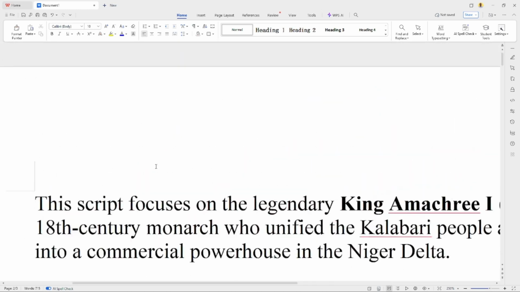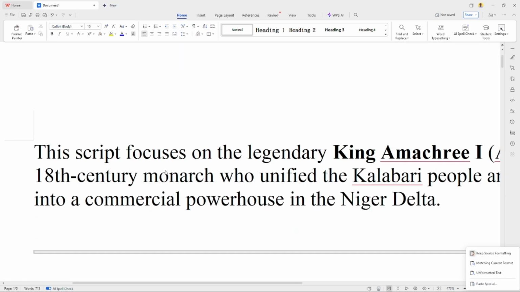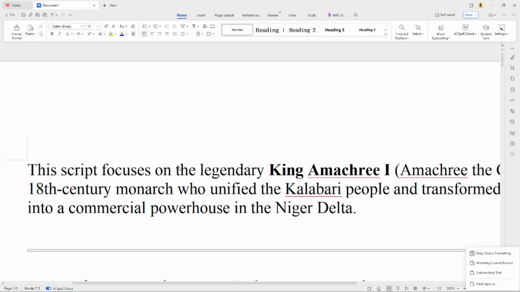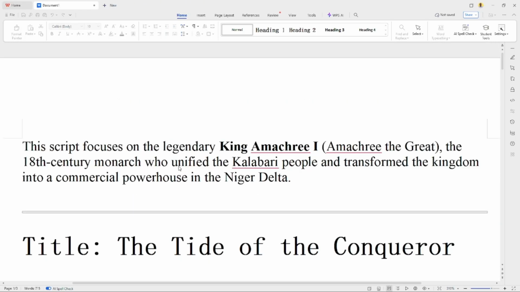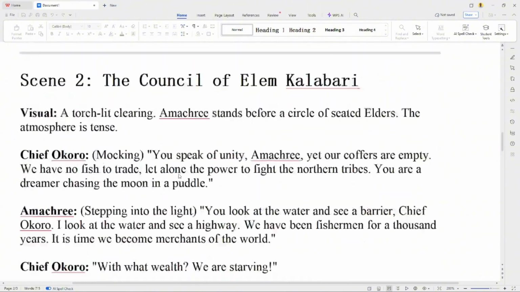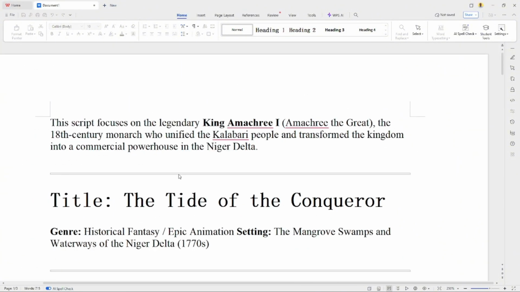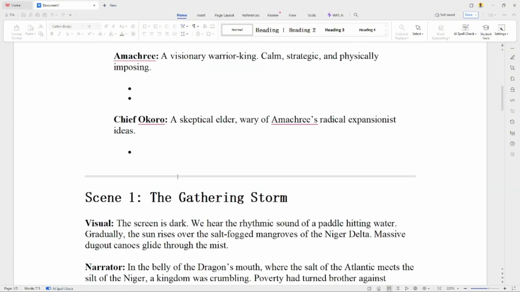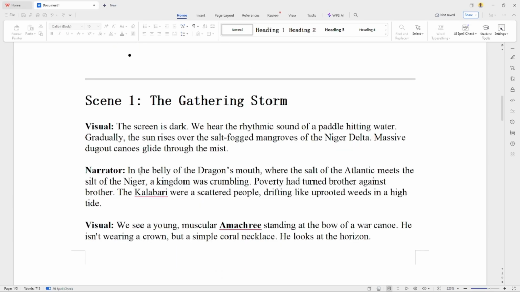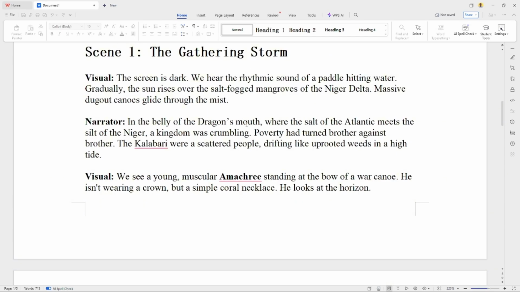So now we are going to be creating our visuals based on our script. Our goal for now is to create scene 1. Scene 1 is a narration part. In the belly of the dragon's mouth, where the salt of the Atlantic meets the silt of the Niger, a kingdom was crumbling. Poverty had turned brother against brother. The Kalabari were a scattered people, drifting like uprooted weeds in a high tide.